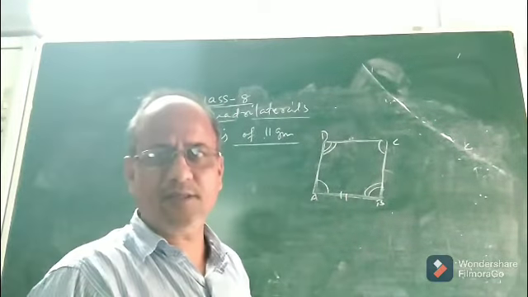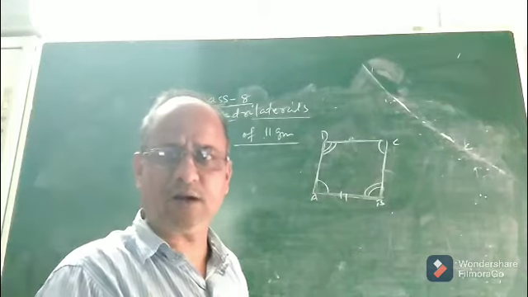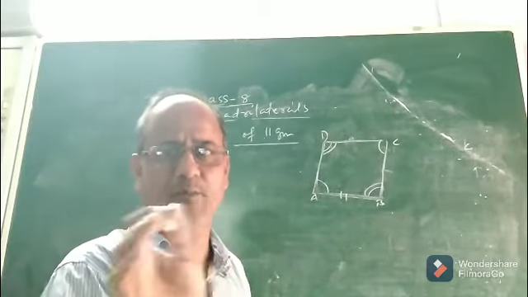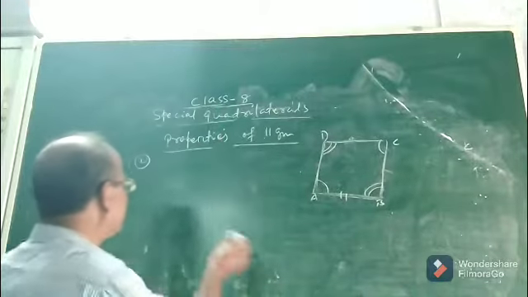Okay. So from this what we can say? We can conclude that opposite angles of a parallelogram are also equal. Both pairs of opposite angles. That means opposite angles of a parallelogram are equal. This is the second property.